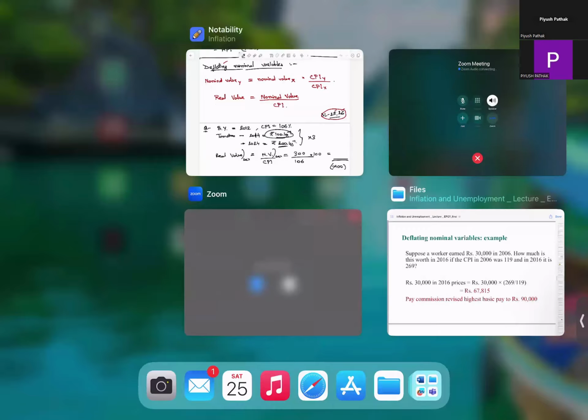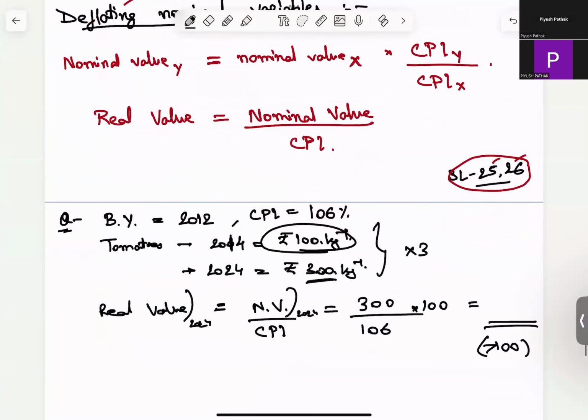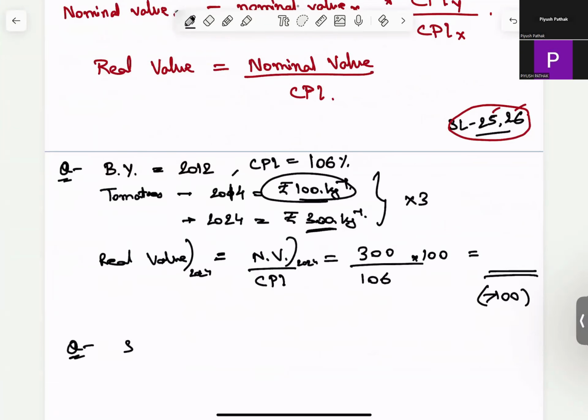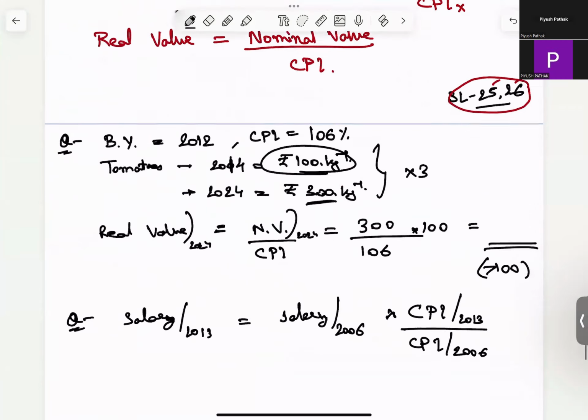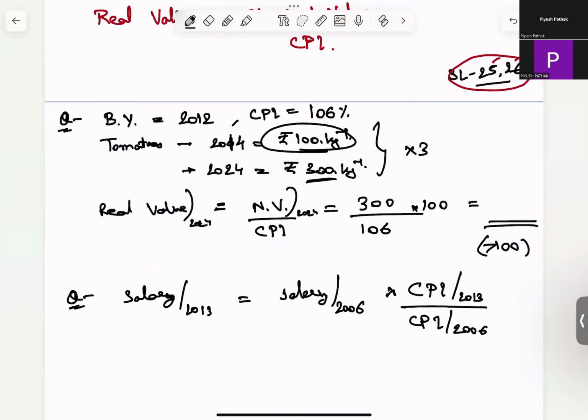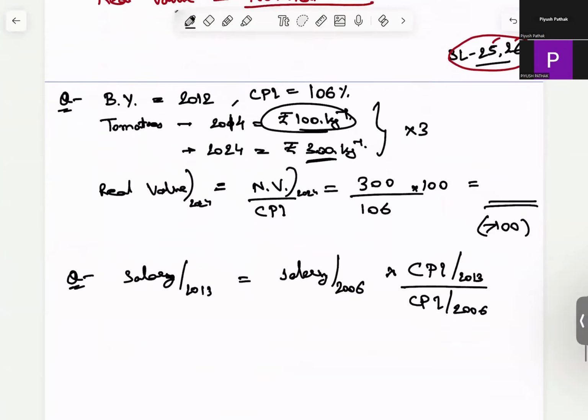So basically, using this formula, the salary in 2016 would be the salary in 2006 into CPI in 2016 upon CPI in 2006. So we can just solve this using this formula. Let me know if you have any doubts and we can discuss this. So this was about inflation.